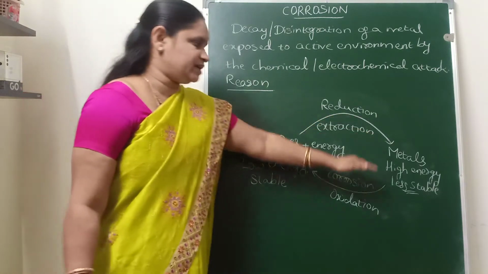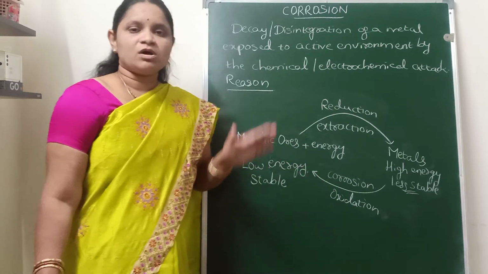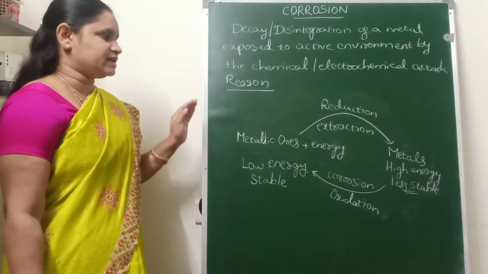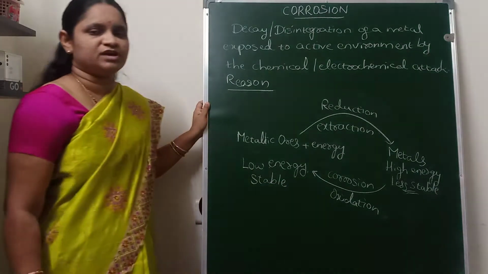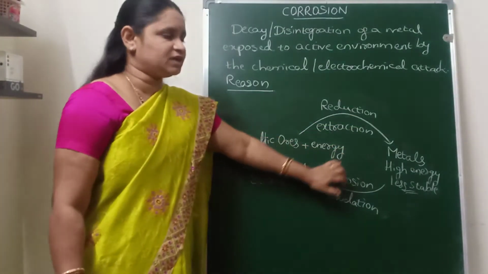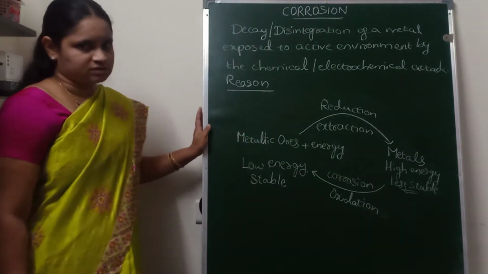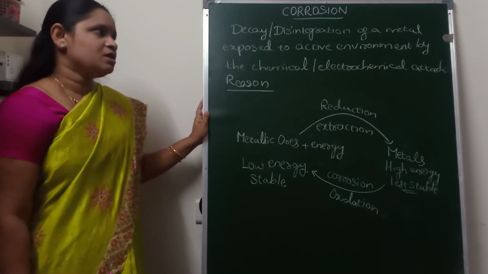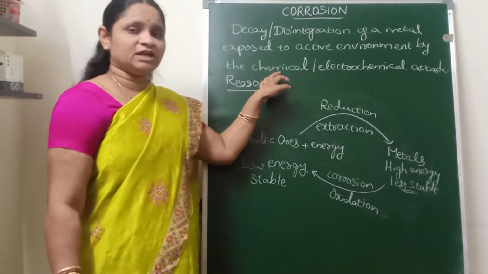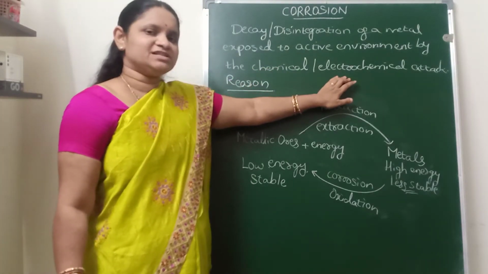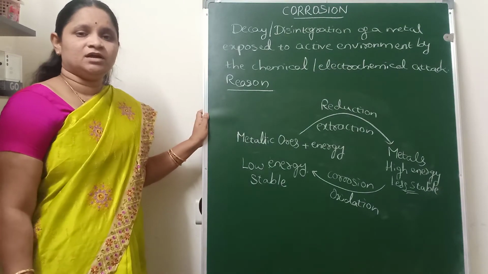That conversion of metals into their derivatives by the oxidation process, where the derivatives may be oxides, carbonates, sulfates, chlorides and so on, is known as corrosion. This is the reverse of the reduction process, that is, the reverse of the extraction of metals from their metallic ores. That is why metals always undergo corrosion whenever they come in contact with the active environment, either by direct chemical attack or by the formation of electrochemical cells on the surface of the metals.